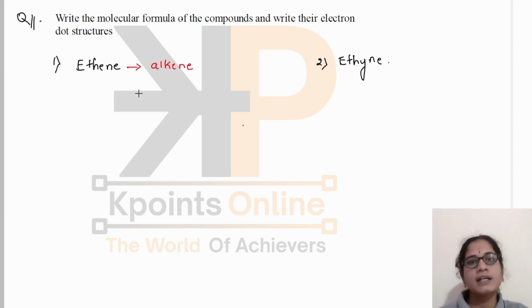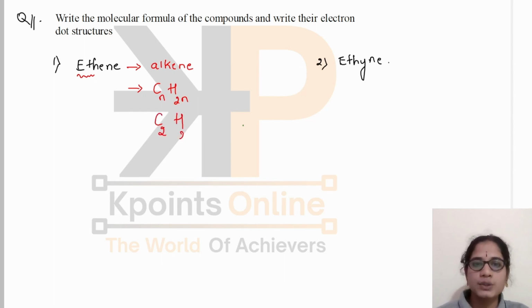It is an alkene, and the word eth suggests that it has two carbon atoms. We know that alkenes have the general formula CnH2n. So substituting 2 here, I will get 2 into 2, that is C2H4. What is the molecular formula of this compound? C2H4. And also we have to draw the electron dot structure for this compound.